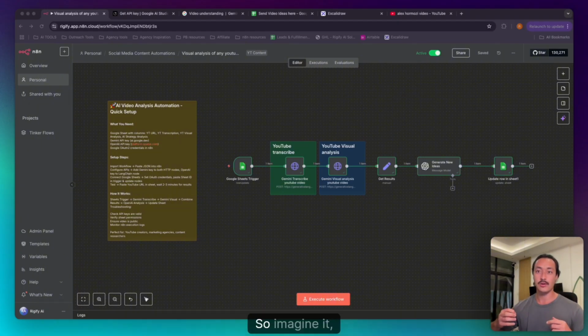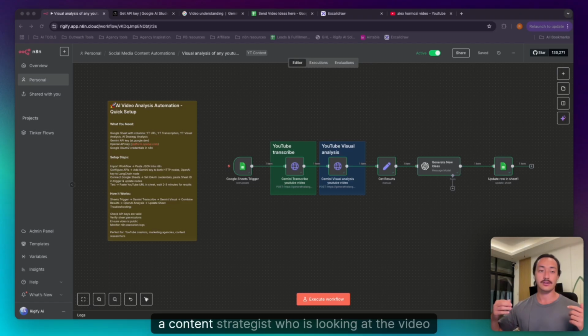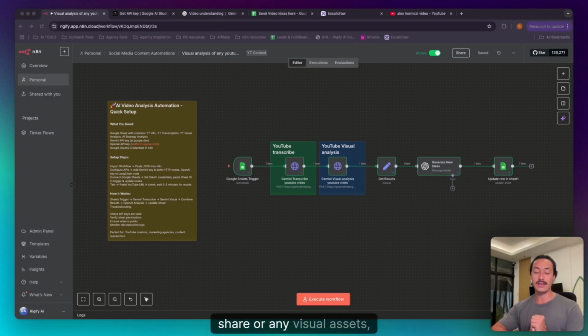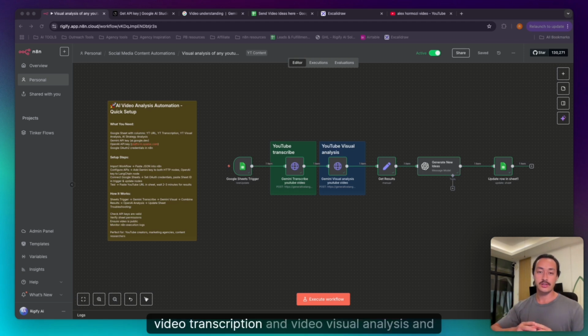the transcript of it. So imagine it like a content strategist who is looking at the video and listening to it and grabbing its transcript and the visual breakdown of the YouTube video, like what's being presented, or if it's a screen share or any visual assets. AI will be able to pull that video transcription and video visual analysis and then give you a complete summary and report of that video that you just watched on YouTube.